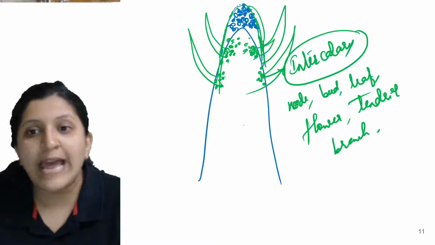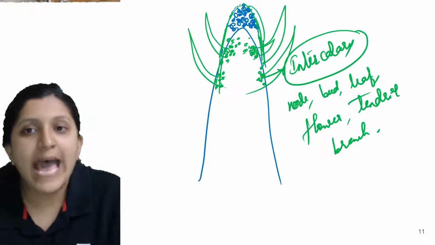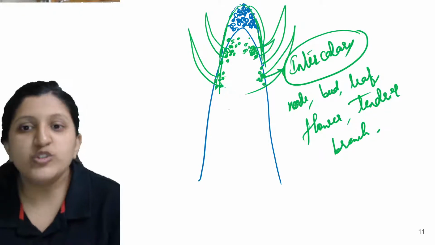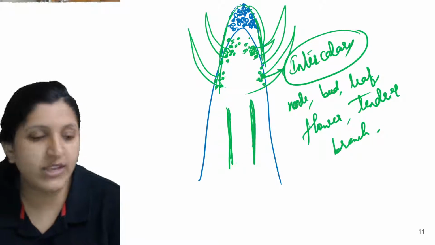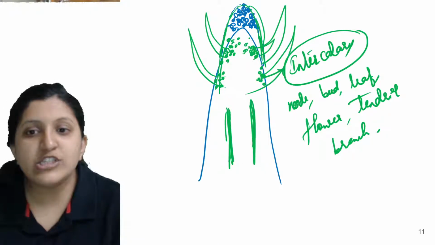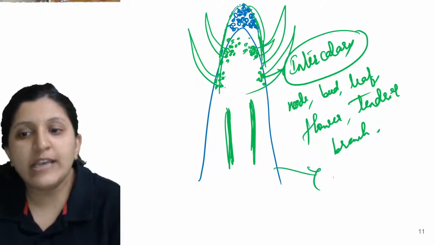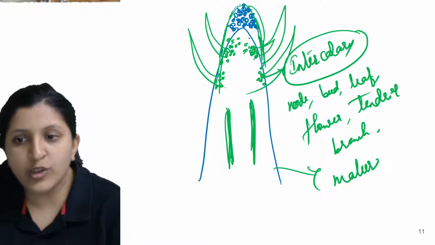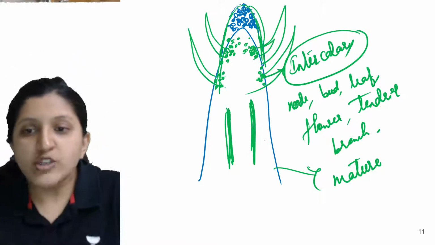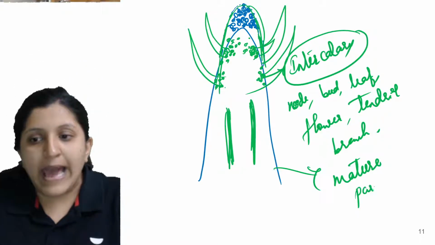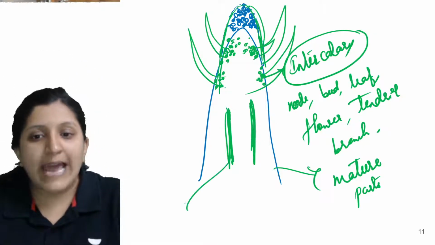So why do we call it lateral meristem? Because as the growth occurs, while the growth was occurring, there was still some tissue that was left. Now this tissue you can find in the mature parts of a plant, like a stem or a thickened root. So in mature parts of a plant you can find a lateral meristem.